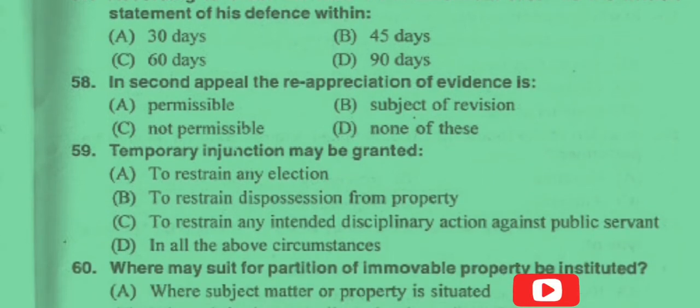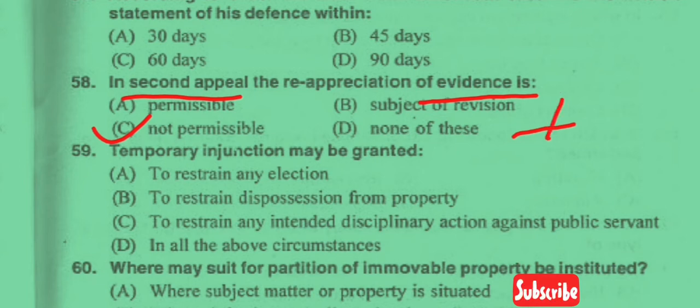58. In second appeal, the reappreciation of evidence is: option A, permissible; option B, subject of revision; option C, not permissible; and option D, none of the above. So the answer is not permissible. In second appeal, reappreciation of evidence is not permissible, and under which section? Under Section 100 of CPC.